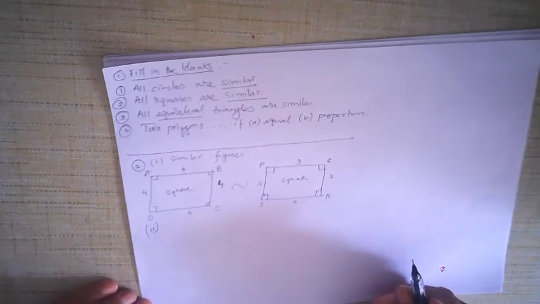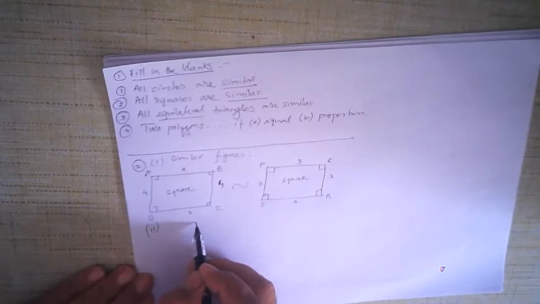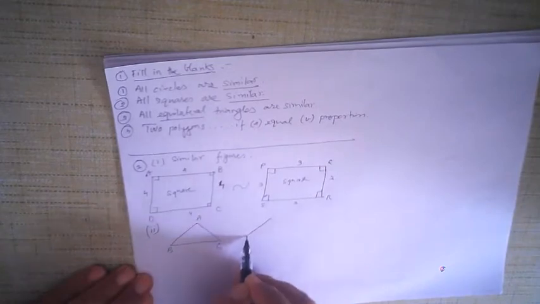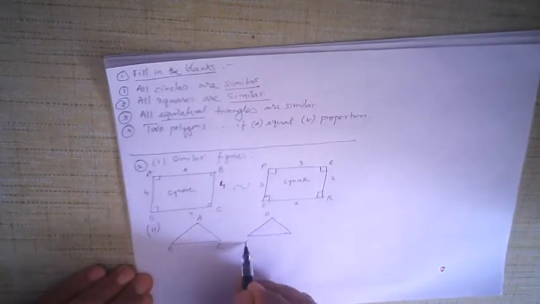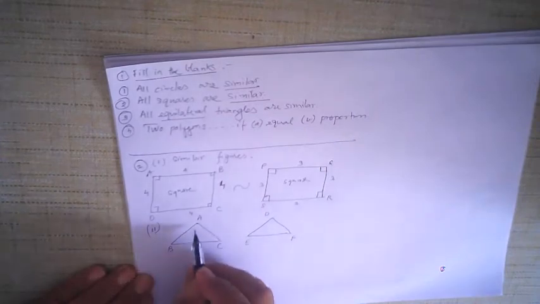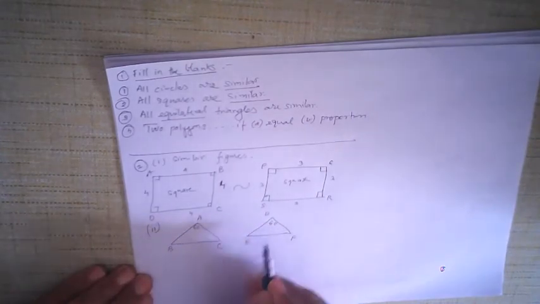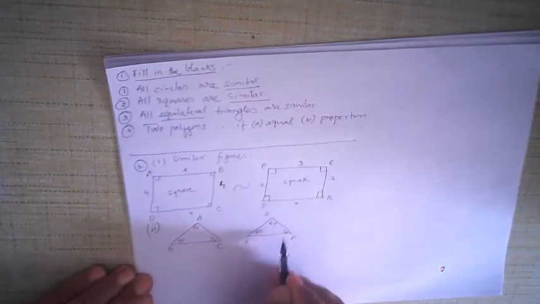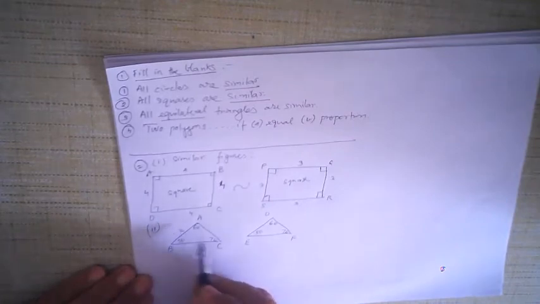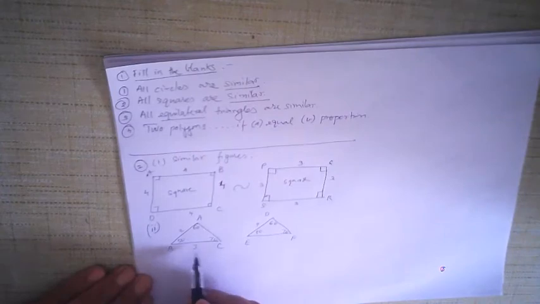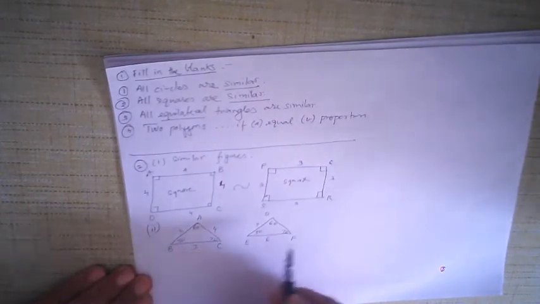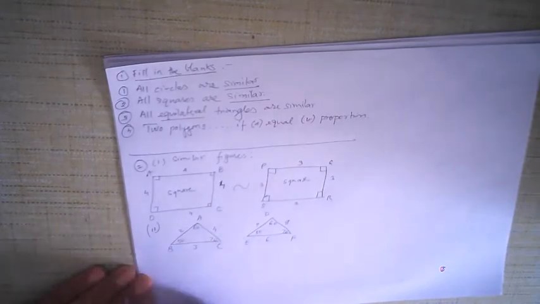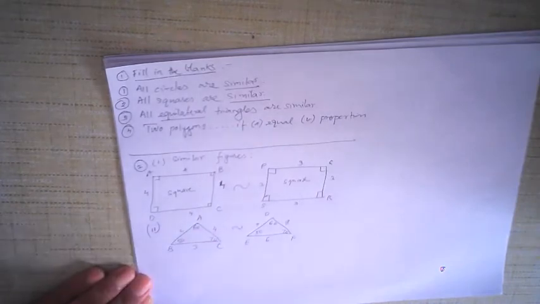Or if you take for example a triangle, let us say, a triangle ABC and another triangle DEF, two triangles. Suppose this angle is 60 degrees, this is 60 degrees, this is 50 degrees, this is 50 and this is 70 degrees. Corresponding angles are congruent, okay. Suppose this is 2 centimeters, this is 4 centimeters, this is 3 centimeters, this is 6, this is 4 centimeters, this is 8. The ratio of the corresponding sides is half, 1 upon 2.